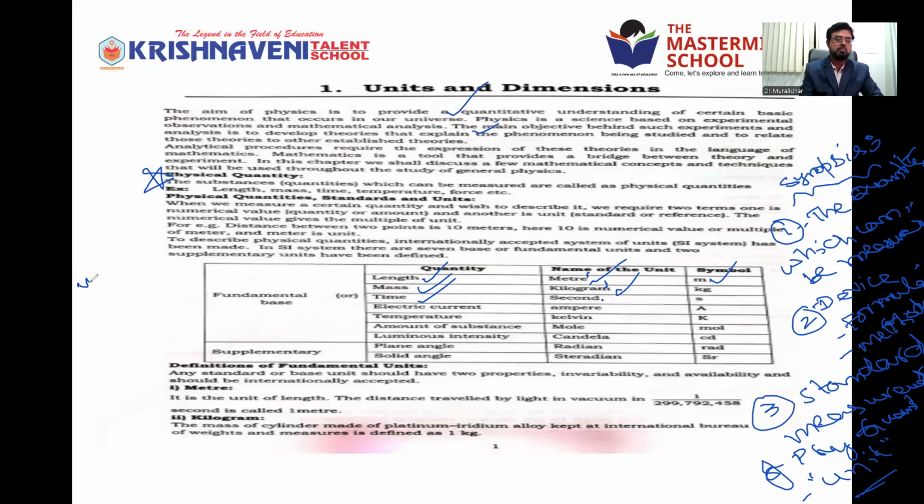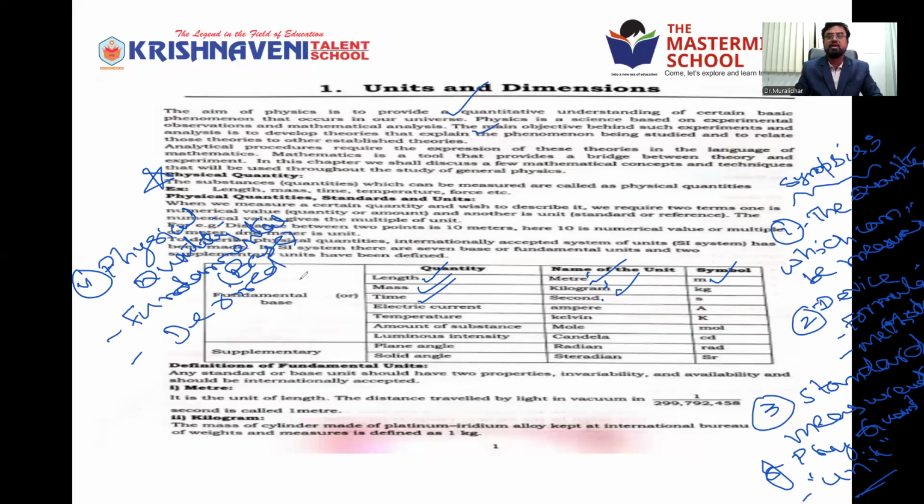So the physical quantities, which can be measured, are classified into number one, fundamental, also called basic or base physical quantities, and number two, derived. Fundamental means individual, independent, which does not depend on any other. Derived means those which are obtained from fundamental.